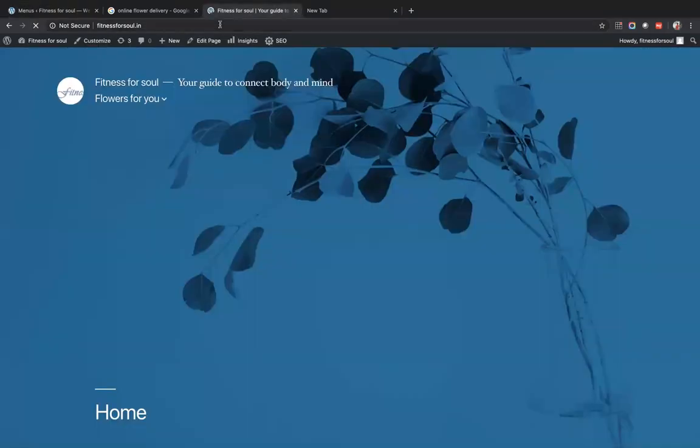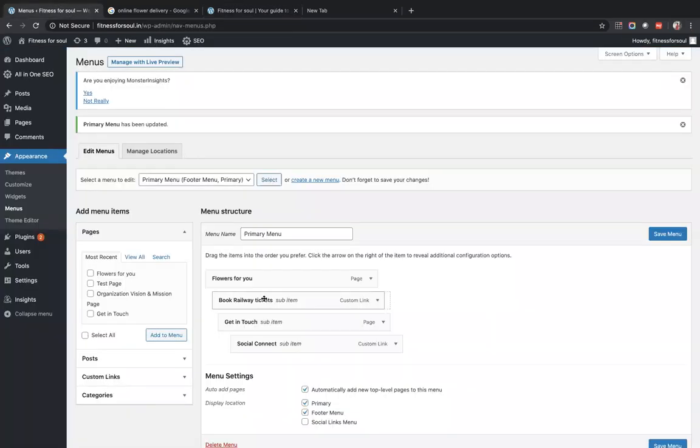Go back to the site. Refresh. Submenu under submenu. Okay. We can remove submenus also. We can just drag and put it in the first section.